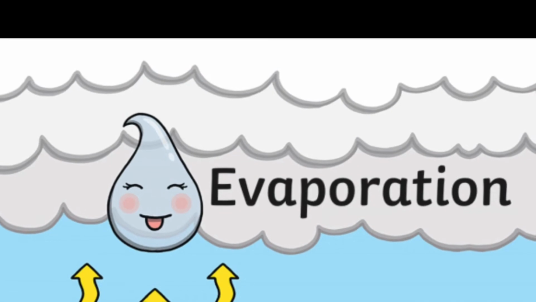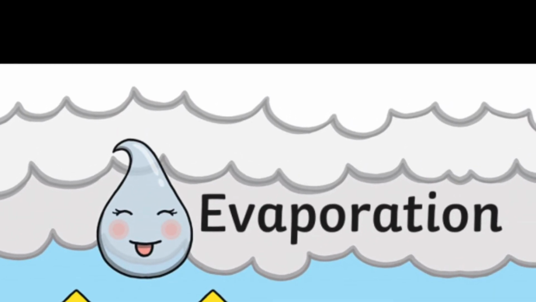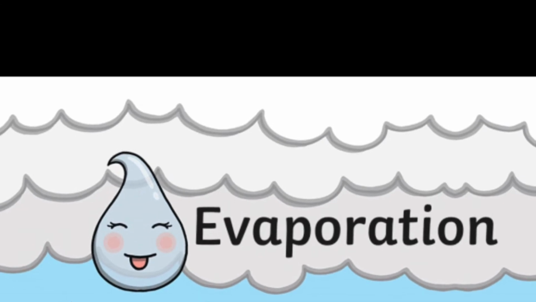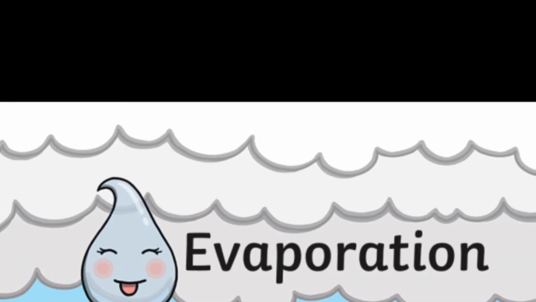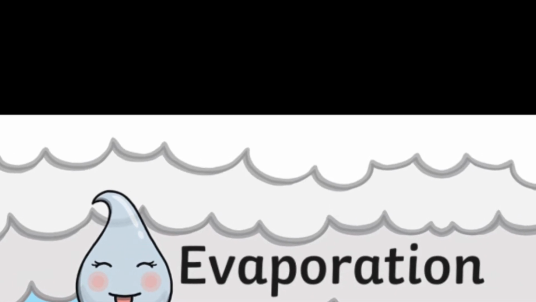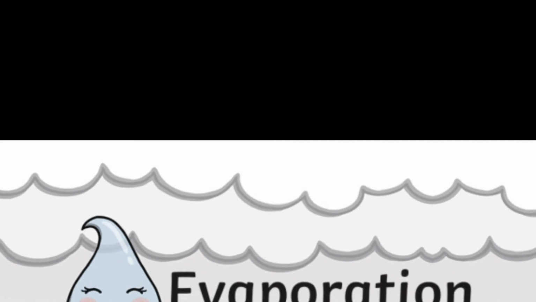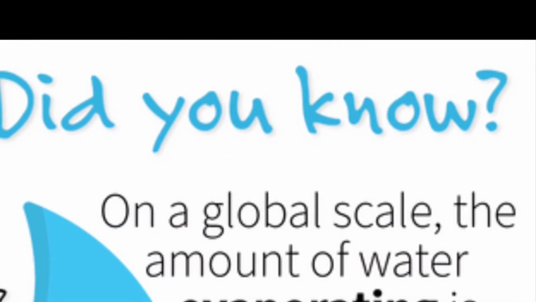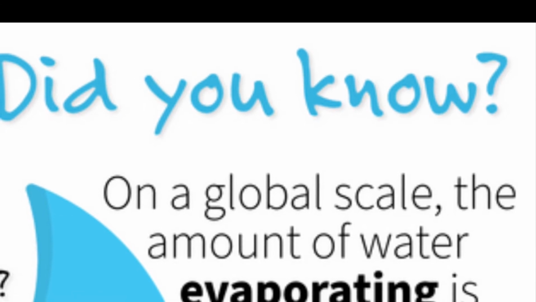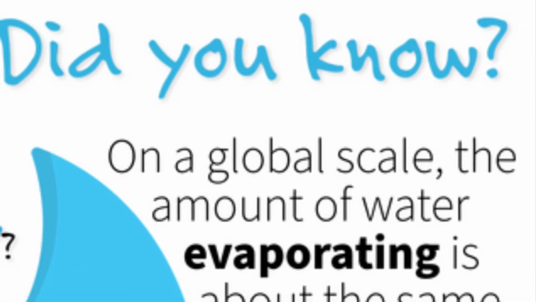Evaporation is the process of a liquid surface changing to a gas. In the water cycle, liquid water evaporates and becomes water vapor. Water vapor surrounds us as an important part of the air we breathe. It also is an important greenhouse gas. Greenhouse gases, such as water vapor and carbon dioxide, insulate the earth and keep the planet warm enough to maintain life. Increasing amounts of greenhouse gases in the atmosphere also contribute to global warming.